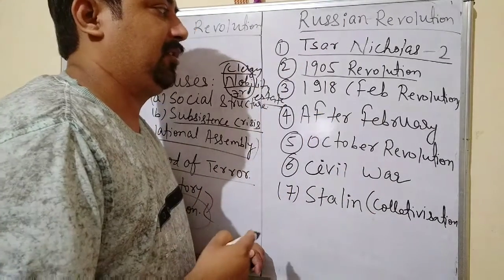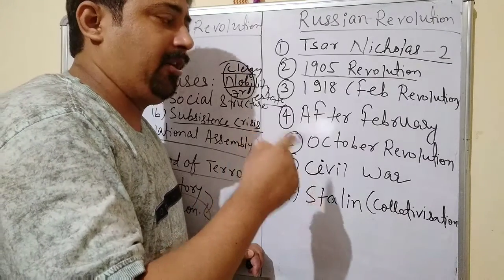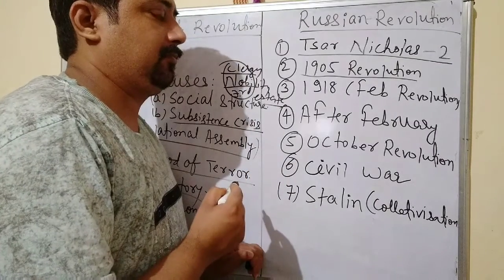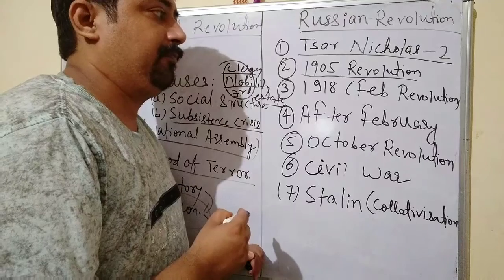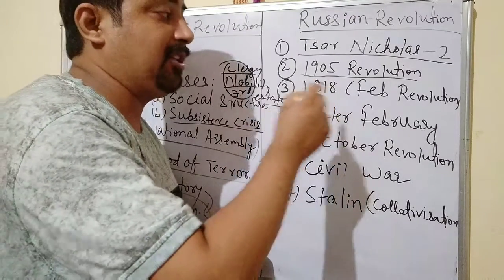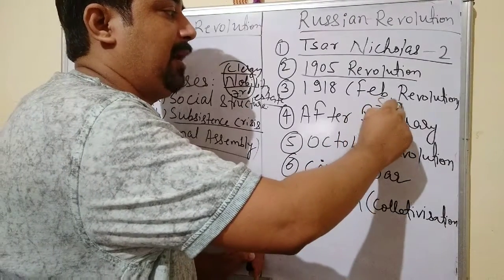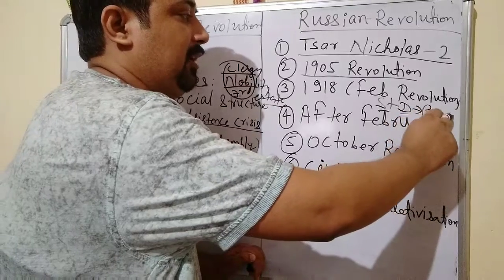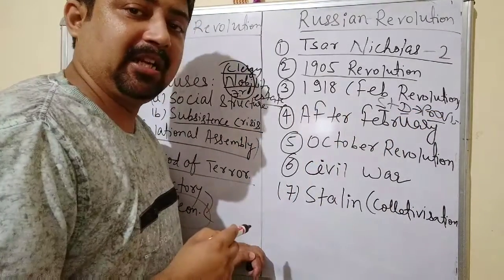That was a parliament. Now after that again, because of workers, revolution started, and finally the workers and the soldiers came together and they formed a group. That was the Duma group. And finally they formed the Soviet group. And finally the Soviet group and Duma came together and they formed the provisional government. So basically, the provisional government was formed, and the provisional government started the revolution.